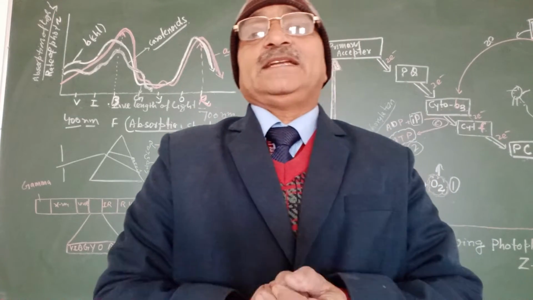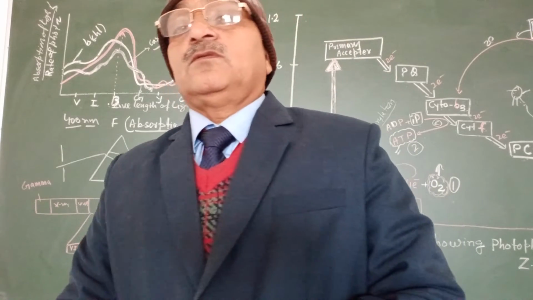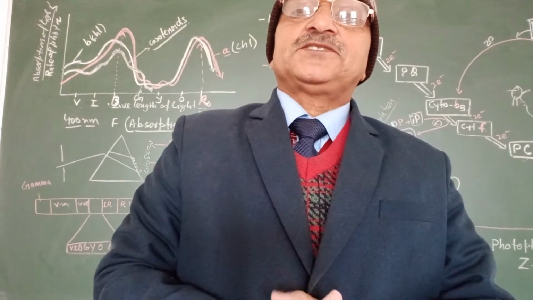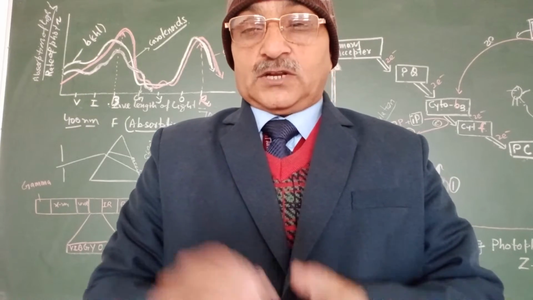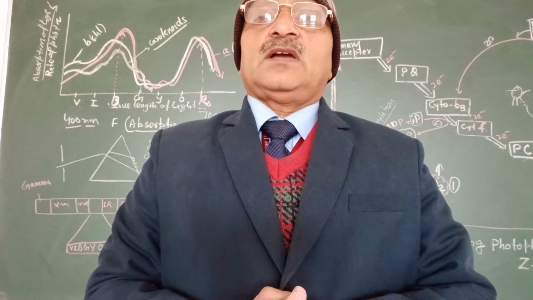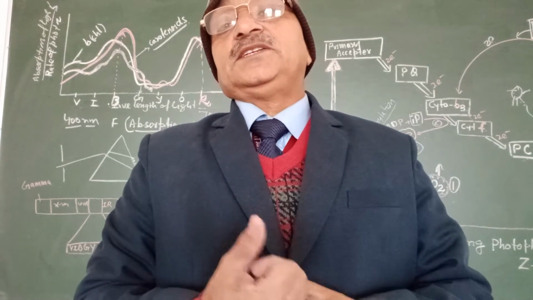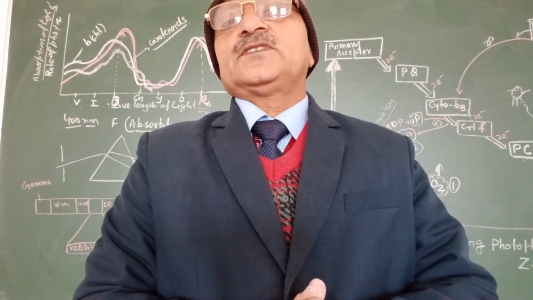So, how does this happen? This happens in two different phases. One important phase is light reaction, light dependent, and the other is light independent. Light reaction is also known as Hill reaction. And what happens here in light reaction? Today's video is on that basis.